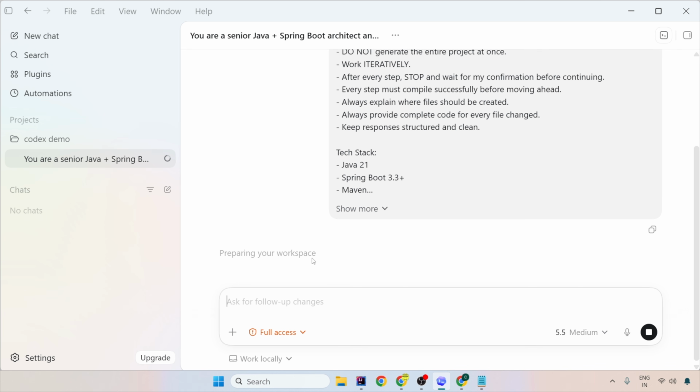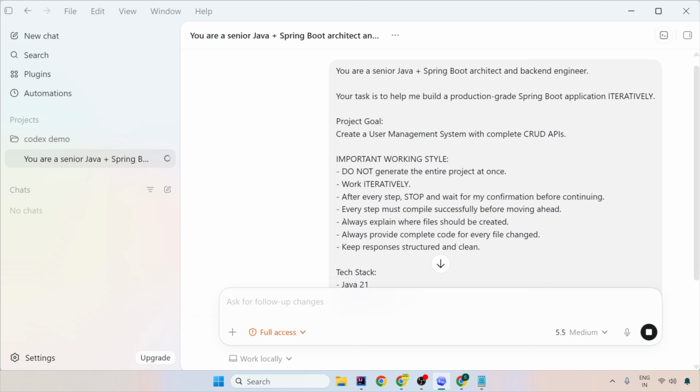And you will see all the magic happening. And I am not going to do any coding, but still all the project will be created in one step into my IntelliJ. And that's where our coding life is going towards. What you had to do? The maximum you had to do is to create this beautiful prompt.